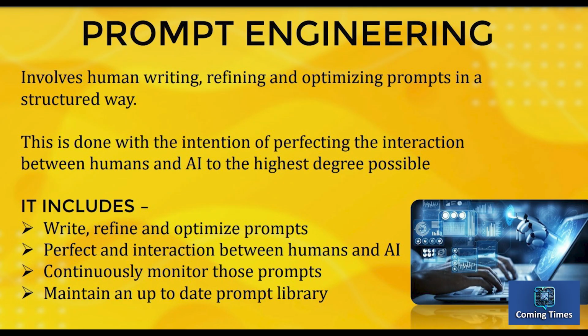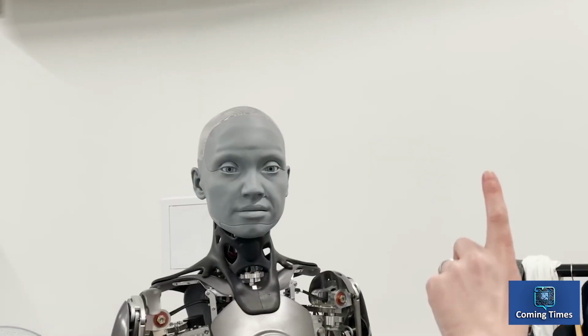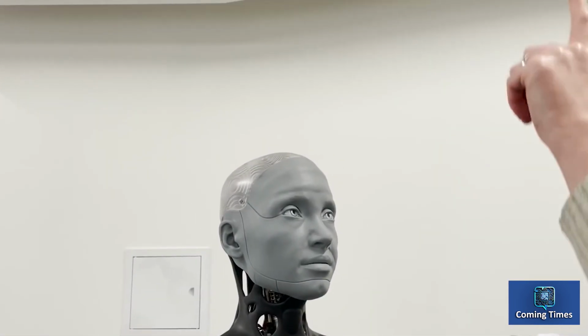Prompt engineering has emerged as a distinct career in response to the advancements in artificial intelligence. It entails the crafting, refining, and optimizing of prompts in a systematic manner. This process aims to enhance the interaction between humans and AI systems to the highest level of efficiency.